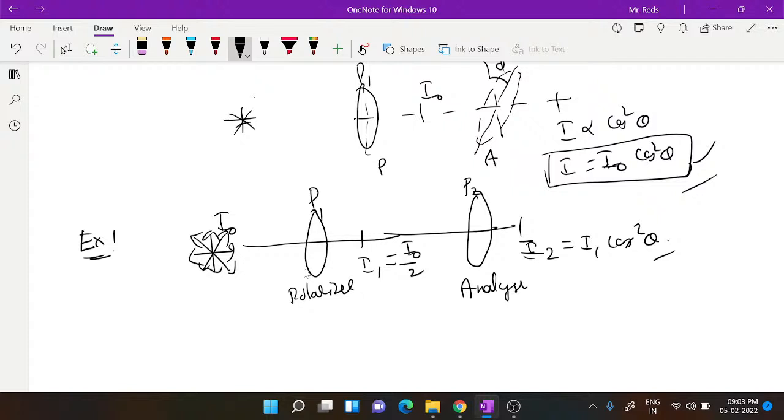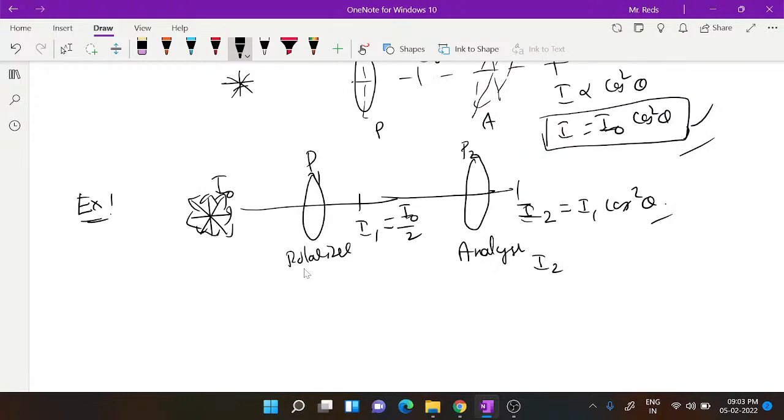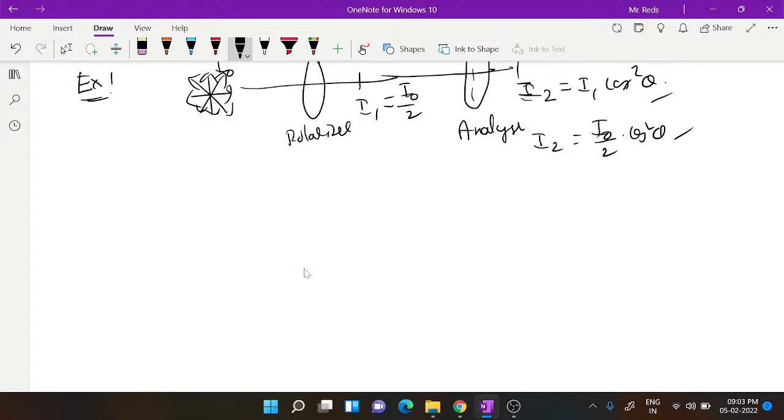So with two polaroids, you can write I2 is equal to I0 by 2 into cos square theta. If they are parallel, theta is 0, then this will also be I0 by 2 only. If it is oriented at some angle, 30 degrees, 60 degrees, or like that, accordingly you have to take this theta. Here is another example I will give.